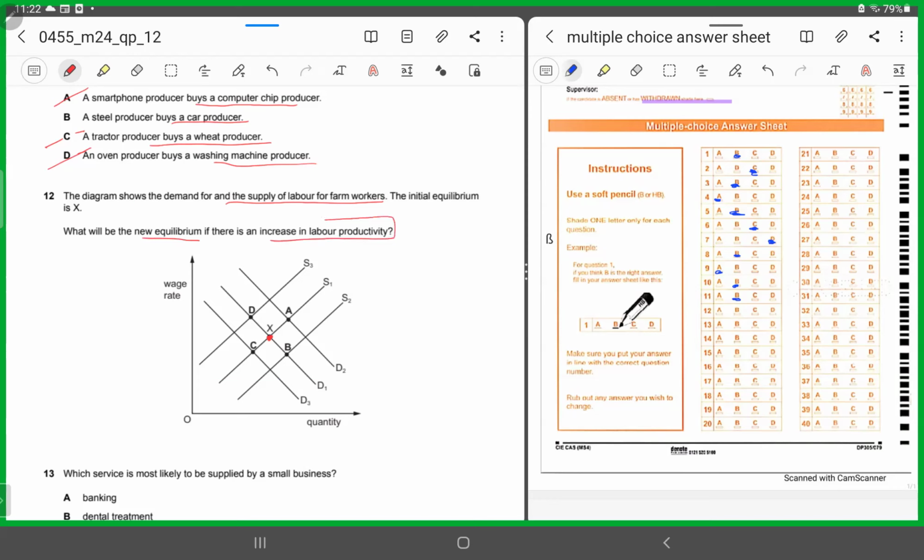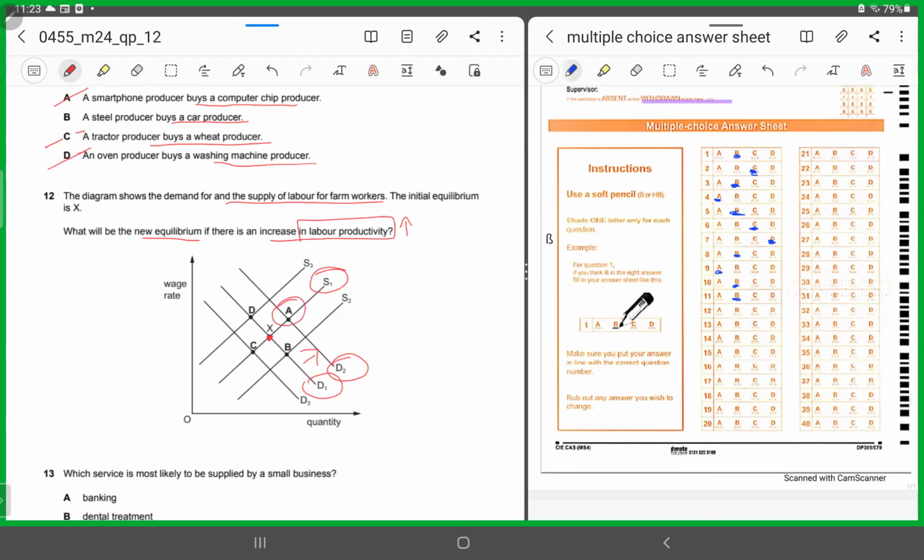So if there is an increase in labor productivity, which means that the demand for labor would increase. The supply would remain the same. The demand for labor will increase. We were initially at D1. Now productivity is rising, so we'll move from D1 to D2. So keeping ourselves on the same supply curve, S1, if we are moving from D1 to D2, which will be the option available?